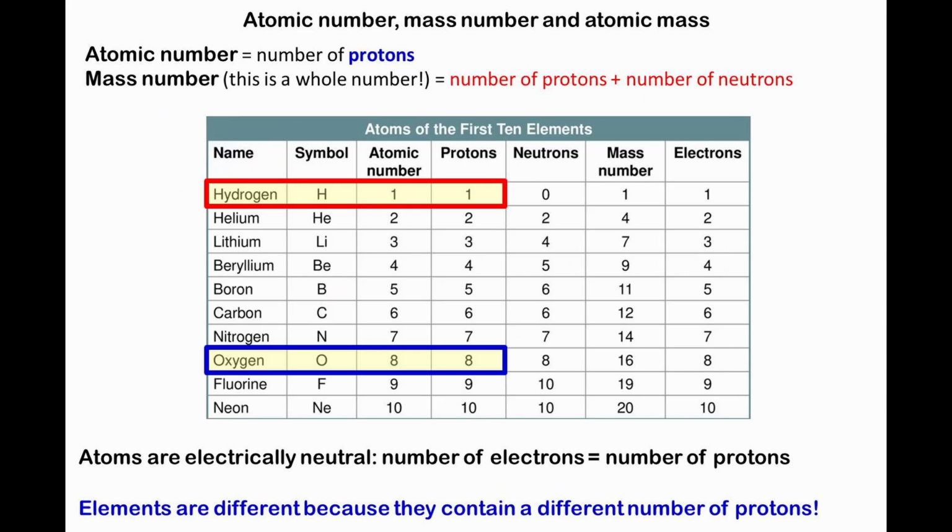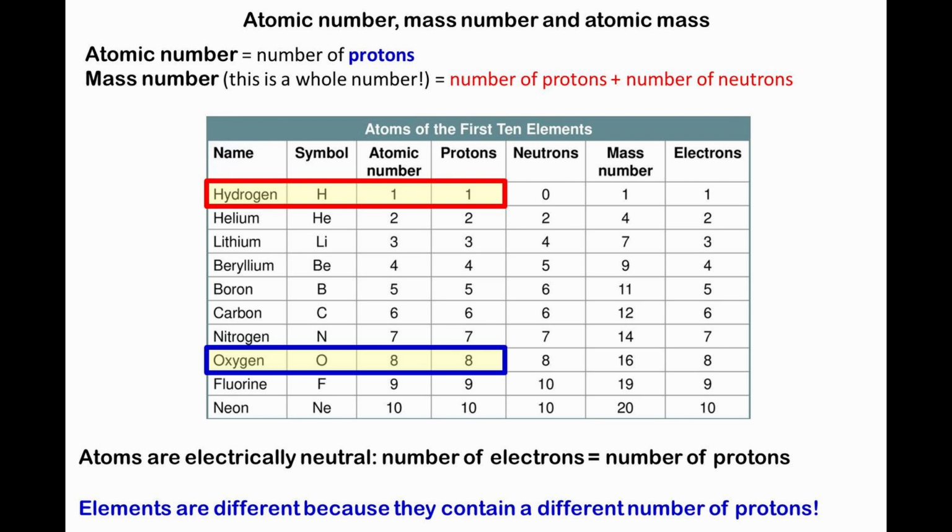How are atoms of hydrogen different from atoms of oxygen? Look at the table showing atoms of the first 10 elements in the periodic table. Notice that hydrogen has 1 proton and oxygen has 8 protons. Elements are different because they contain a different number of protons. The atomic number tells us the number of protons in an atom.